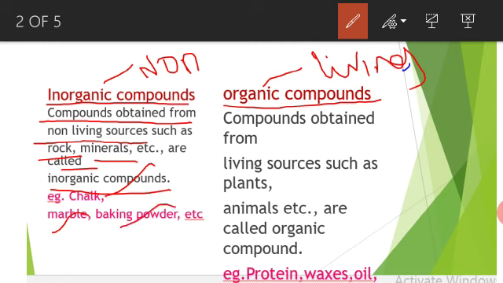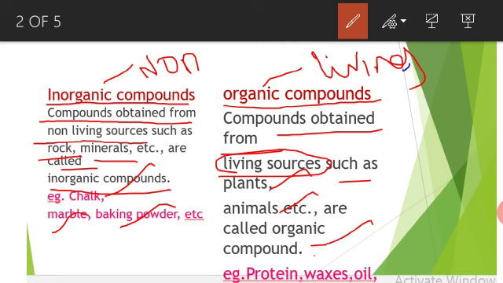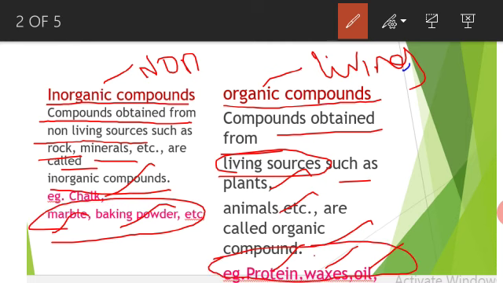These are inorganic compounds. Organic compounds are compounds obtained from living sources such as plants and animals. For example, protein, waxes, oil, and microorganisms in living organisms. So compounds are classified into two types: non-living things, called inorganic compounds, such as marble and baking powder; and living things, called organic compounds, such as protein and waxes.